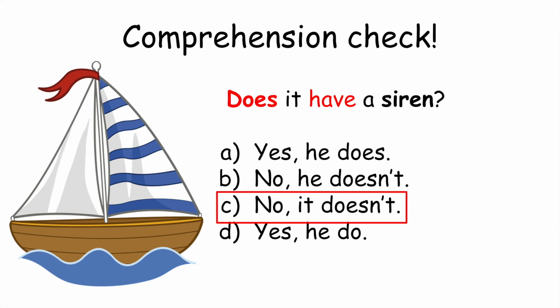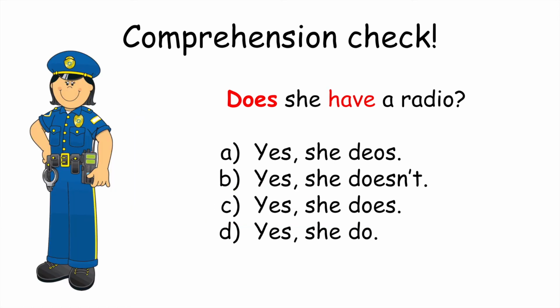We don't say he because this is not a person, this is a boat. So we say no, it doesn't. It doesn't have a siren. Does she have a radio? Ooh, this one is tricky. Look carefully. Which one is the right answer? The answer is C. Yes, she does.